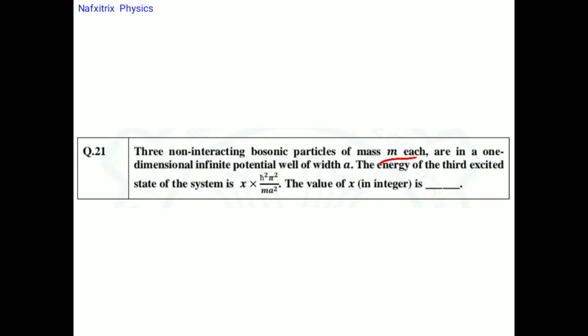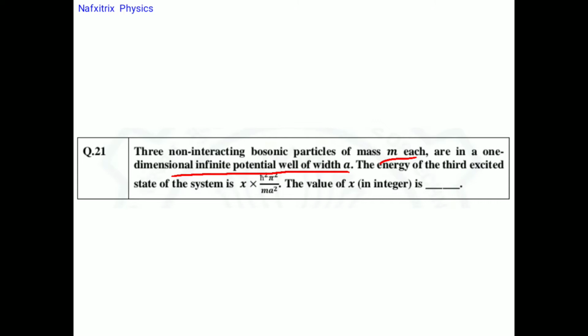So these are the boson particles, they are non-interacting. An important property of bosons is that we can fill any number of bosons in a given energy level. You can fill a given energy state with 1, 2, 3, 4, any number of bosons. But in case of fermions, each state must be occupied by only one fermionic particle. In the case of bosons, any number of bosons can occupy that particular energy state, and they are in a one-dimensional infinite potential well of width A.